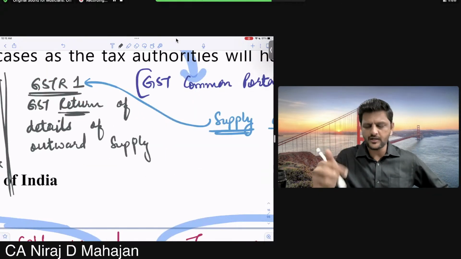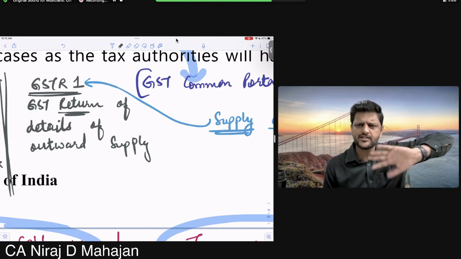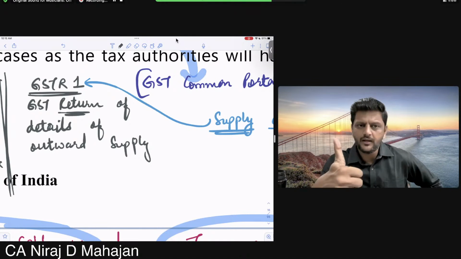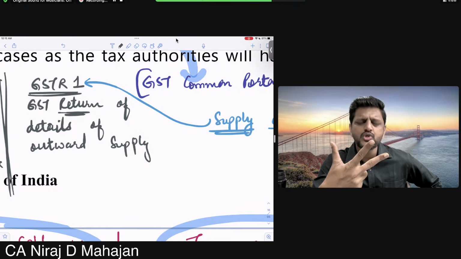Now try to understand, I will tell you this also. Any supply I do, I have to upload in my GSTR1. Now pay attention. It can be a B2B supply. It can be a B2C supply. Pay attention now, it can also be an exempt supply.